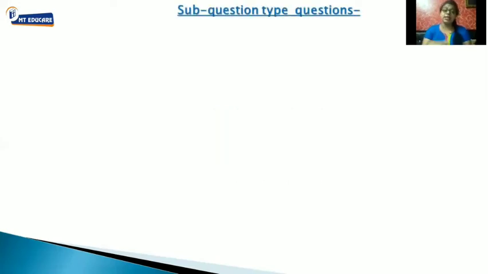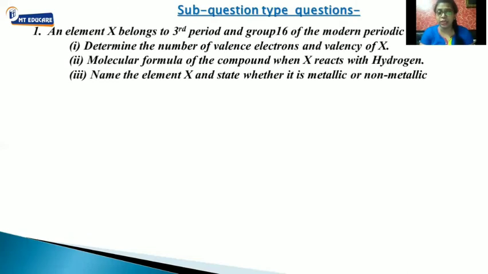Basically this section consists of sub-question type questions, meaning they will ask you one question, and related to that they will ask more sub-questions. For example, they have given you an element X belonging to the third period and group 16 of the modern periodic table. They have given you the period and the group.